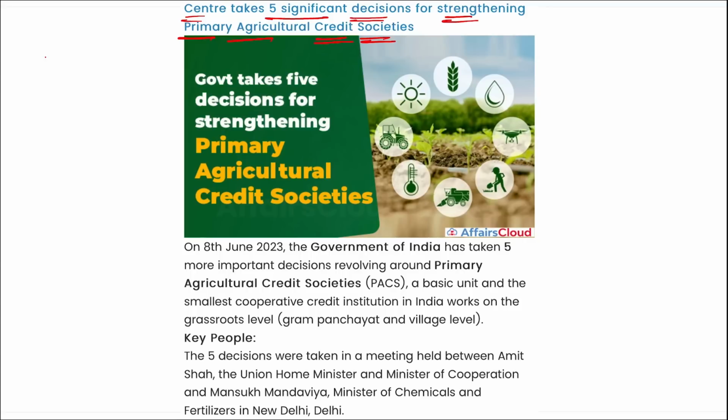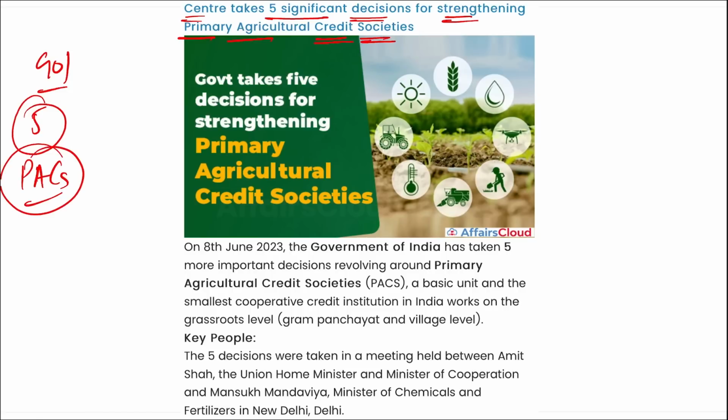I repeat, the Government of India has taken 5 important decisions revolving around the PACS, that is your primary agriculture credit societies. This PACS is a basic unit and the smallest cooperative credit institution in India that works at the grassroots level, that is at the Gram Panchayat and village level.